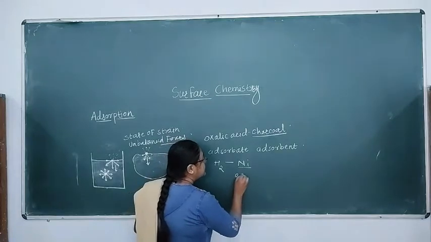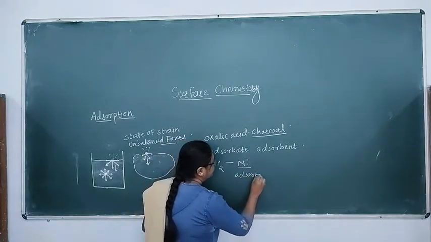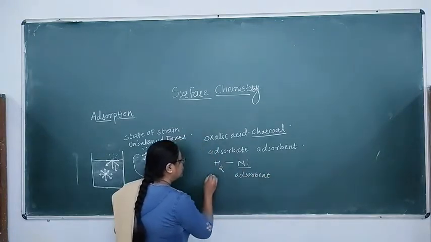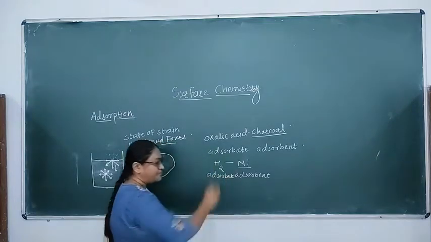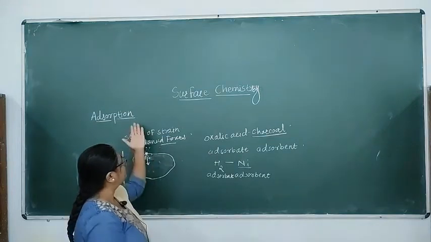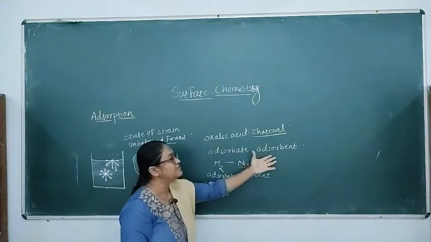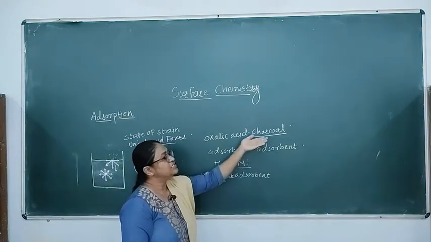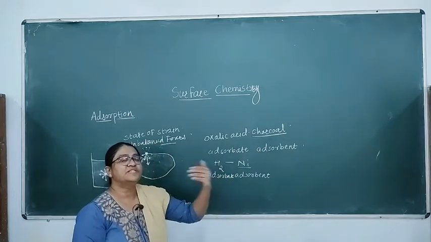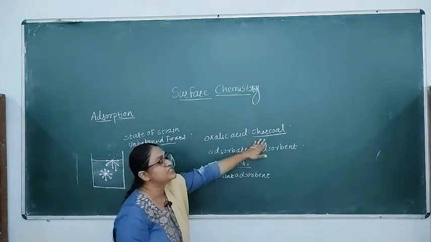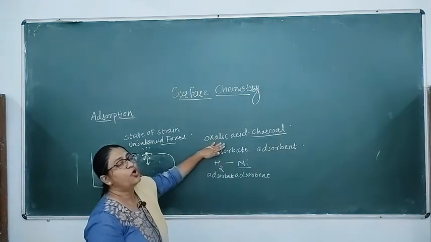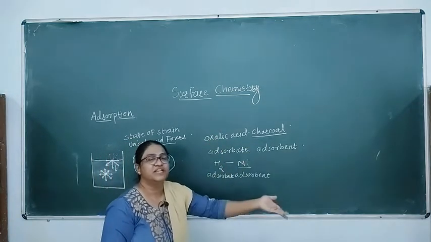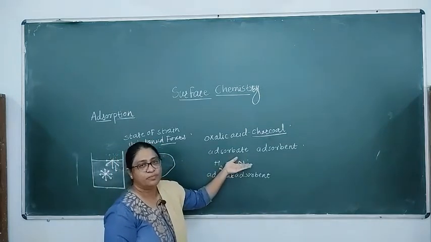So here nickel is the adsorbent and hydrogen is the adsorbate. So this is the adsorption phenomenon, and these are the two terms. The adsorbent is the surface on which other substances accumulate, and the molecules which accumulate on the other surface are called the adsorbates.